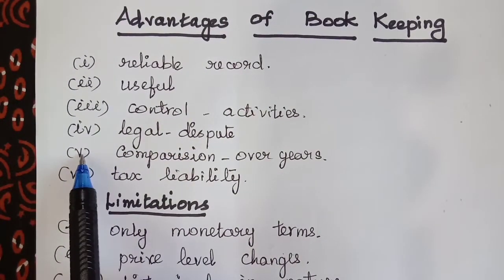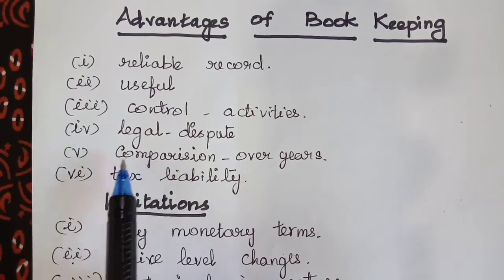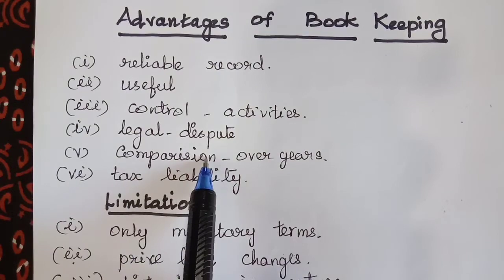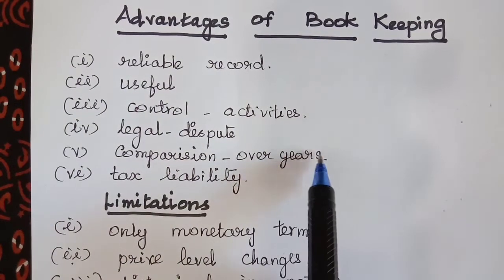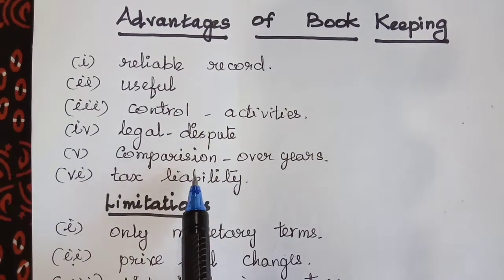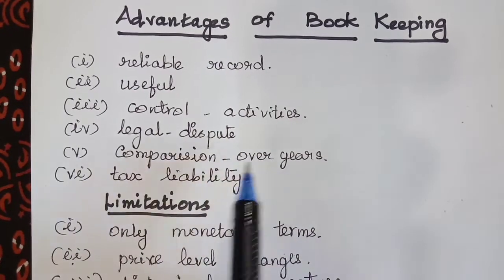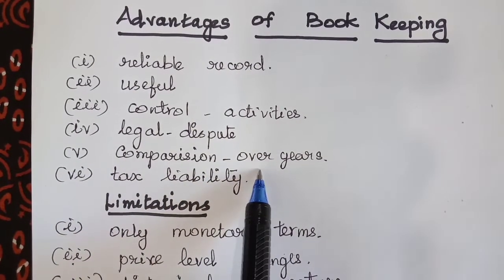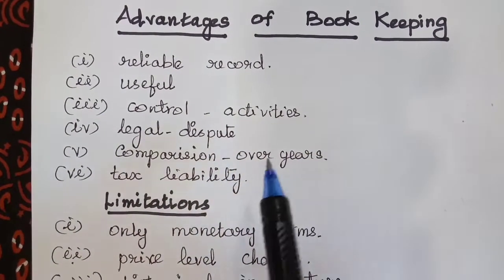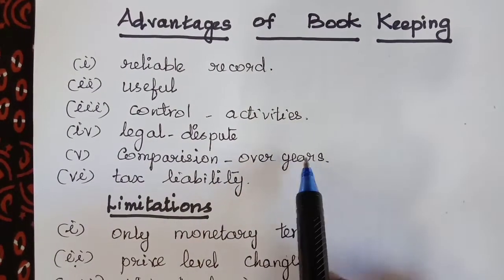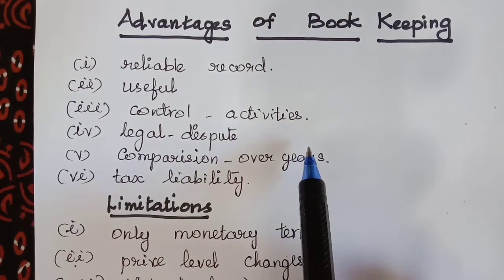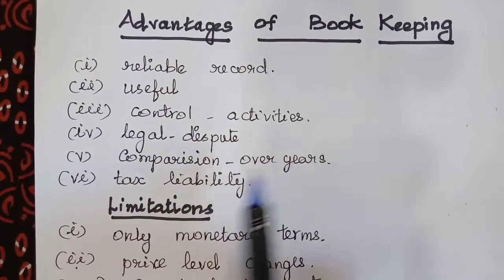Fifth advantage is comparison. Why should we compare? Comparison of financial information over the years is possible. Also, comparison of financial information of different business units is facilitated. Why should we compare this? To have a proper control over the activities of the business.